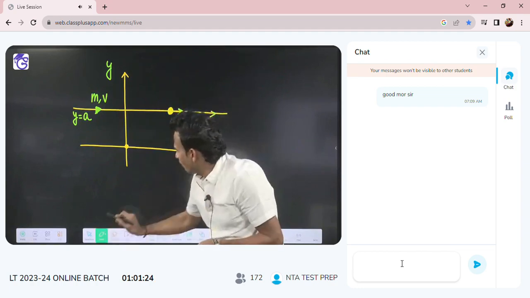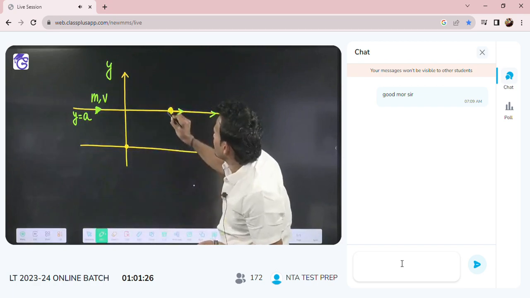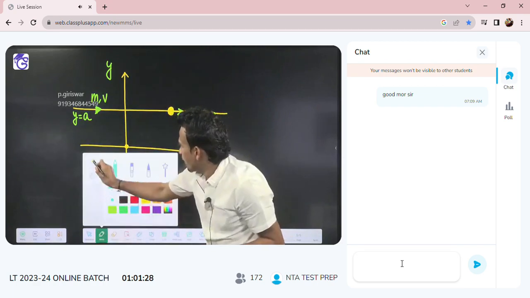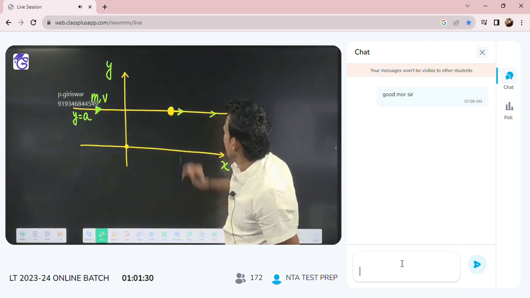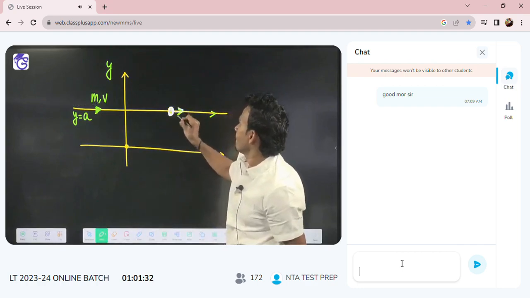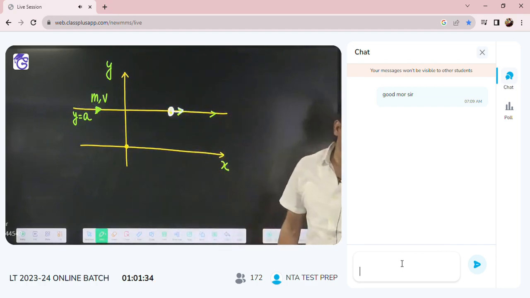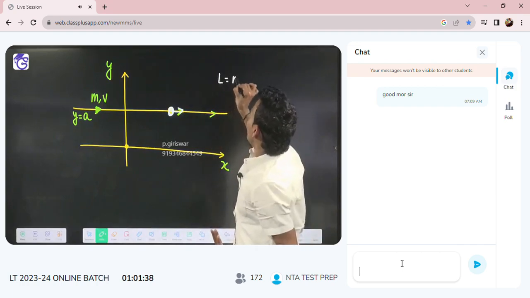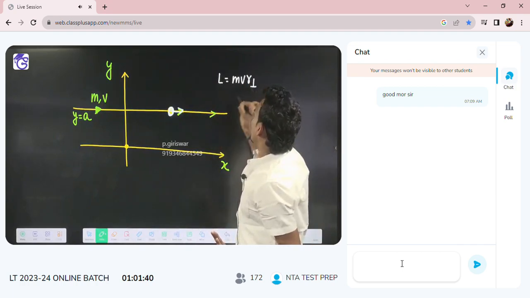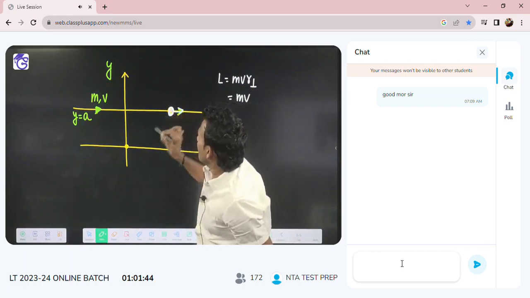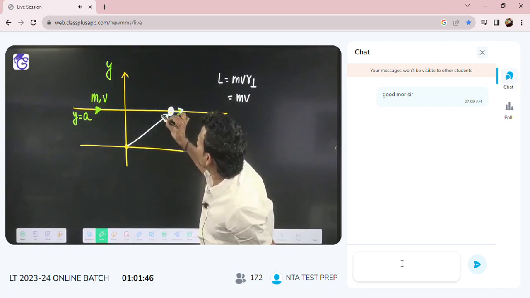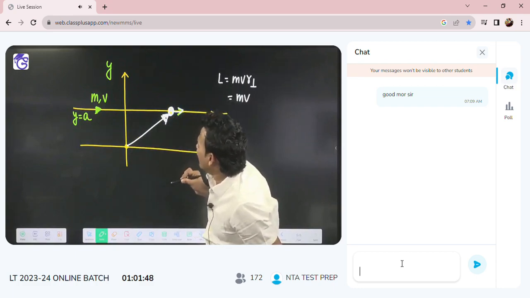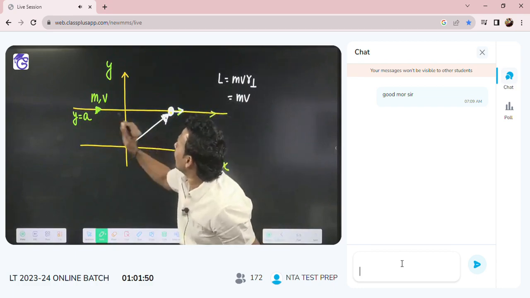How much angular momentum will it have about the origin when the particle reaches this point? I know angular momentum is m v into R perpendicular. M is given, v is given. What is R perpendicular? This is R, but I don't want R. I want the perpendicular distance of R, so I want R perpendicular.